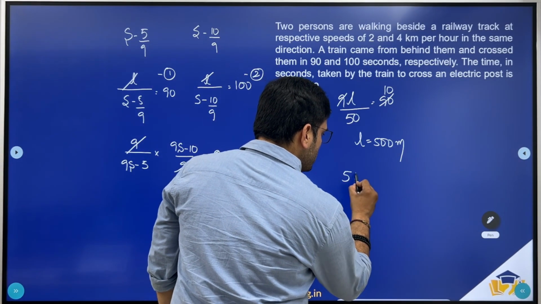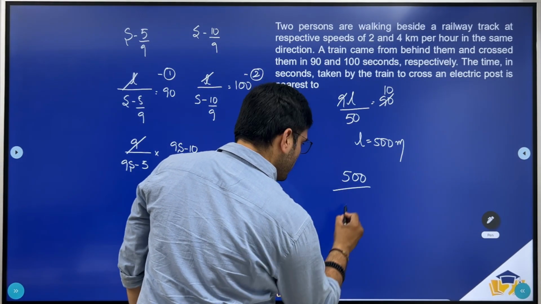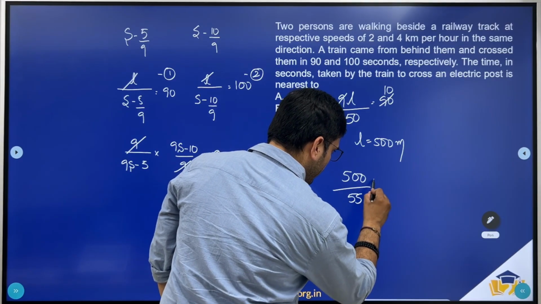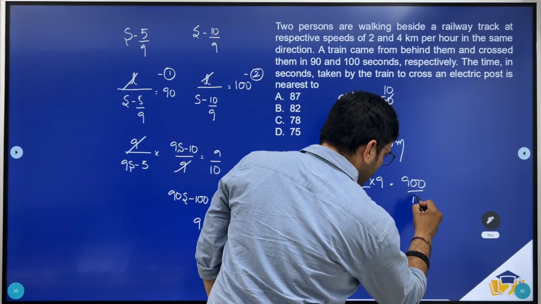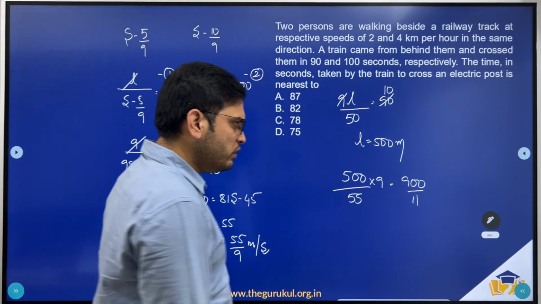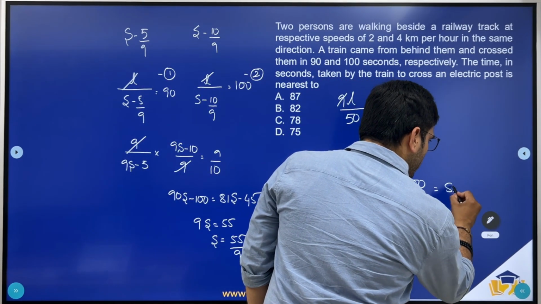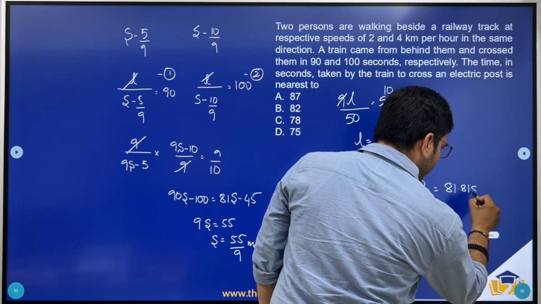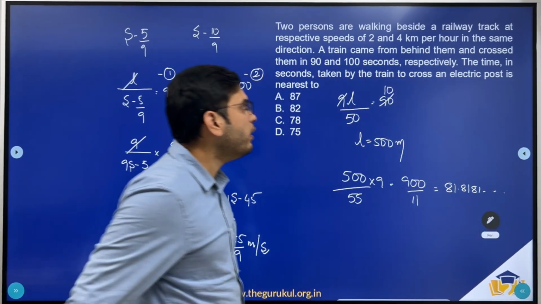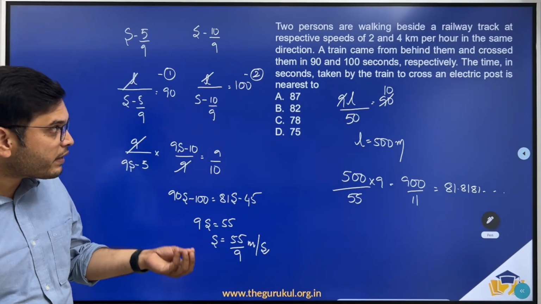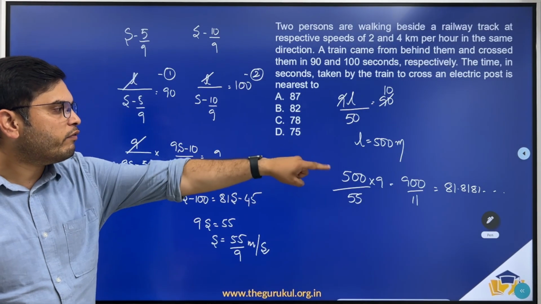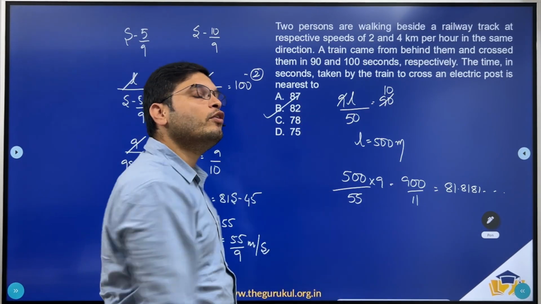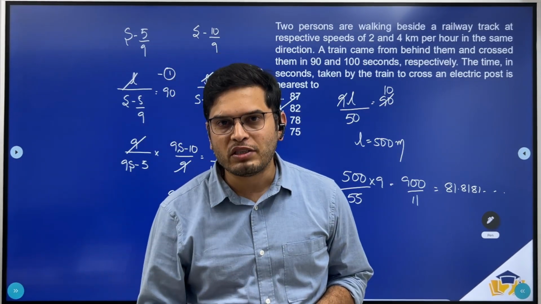So its length 500 by speed 55 by 9 into 9. So this is nothing but 900 by 11. This should be 81.8181 and so on. Right. Now what was asked? The time taken in seconds by the train to cross an electric post is nearest to 81.81 is nearest to 82. So option B becomes the answer to this question.